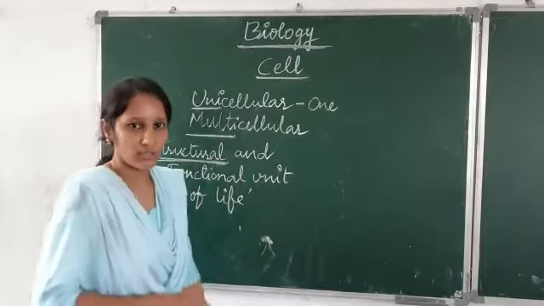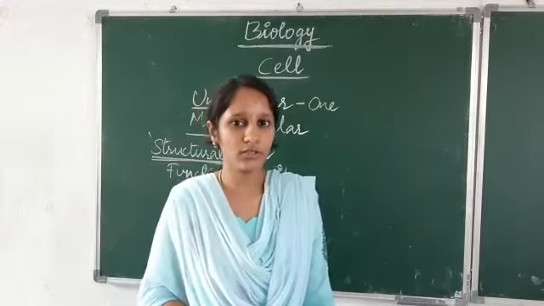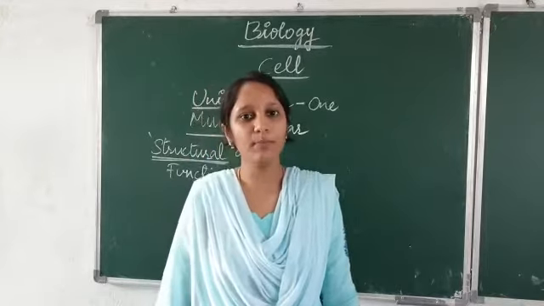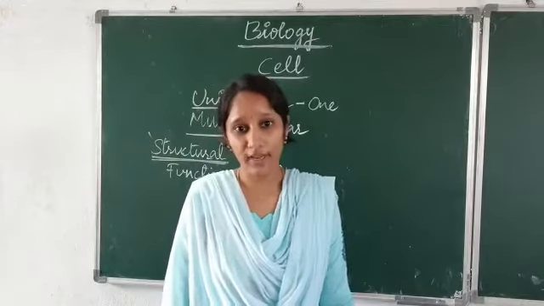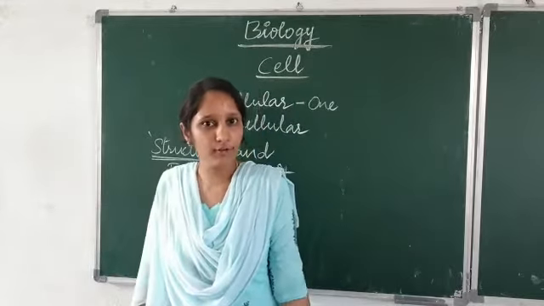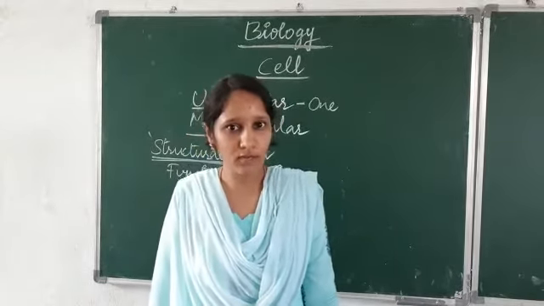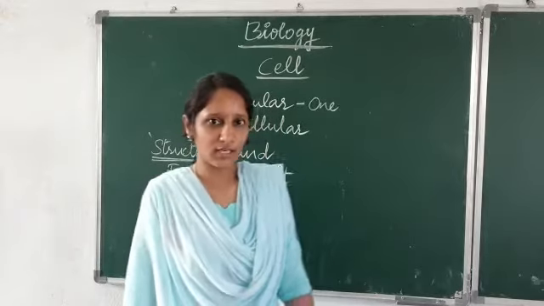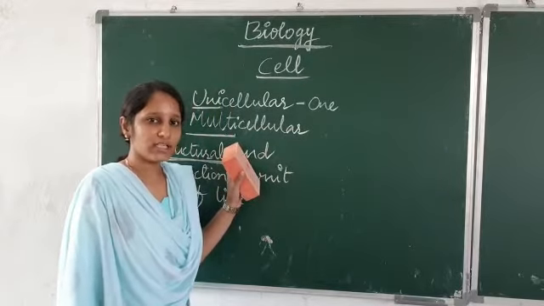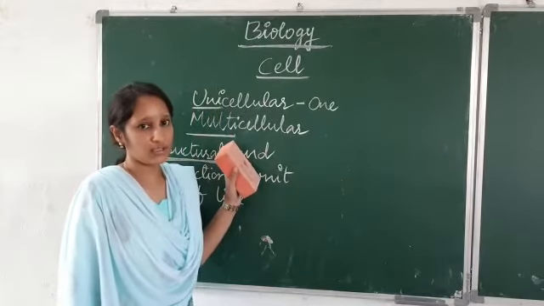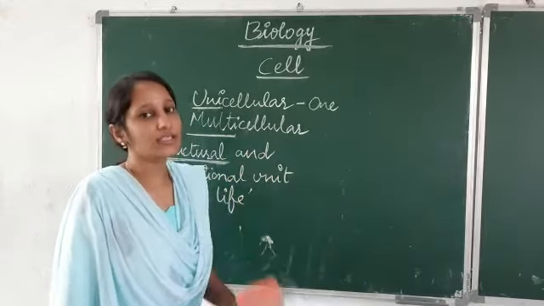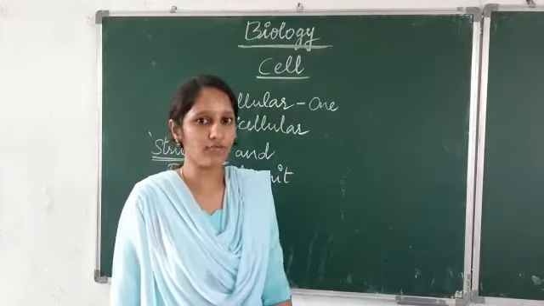First of all, structural unit. A cell is called a structural unit. Why? All living organisms are made of cells. Suppose I ask you, what is this wall made of? You say it is made of bricks. Bricks give the structure to the wall. Likewise, cells give structure to organisms. That's why they are called structural units. All organisms are made of cells. That is the reason why a cell is called the structural unit of life.